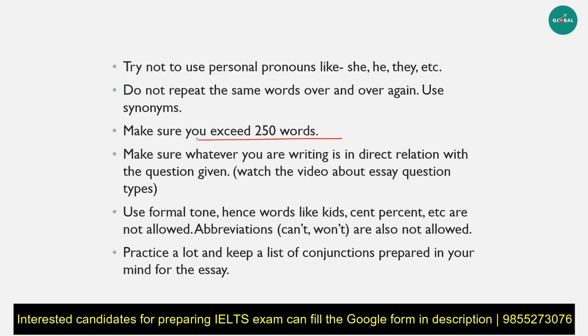Then when you're going to start your second paragraph, if you're making a contradiction, then nevertheless or however or on the other hand, these things are very important. You need to use these, and keeping a list of them at the tip of your fingertips is very easy. Because these are so often repeated in all the essays, you only have to learn like 5 or 6 of them, and you can use them repetitively, because you're only going to write one essay. So it doesn't matter if you only know 5 or 6 words for these.